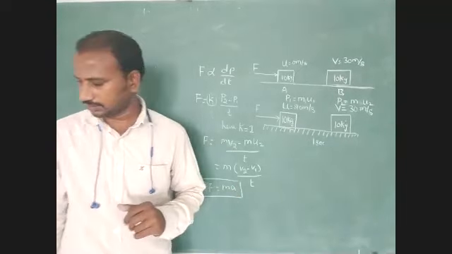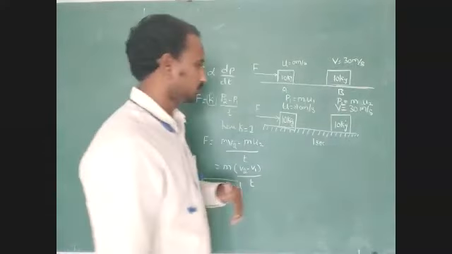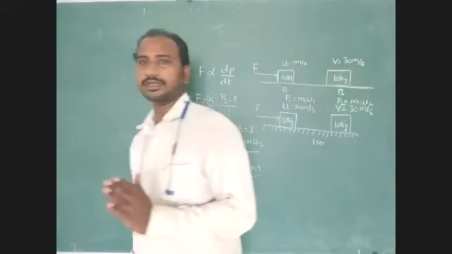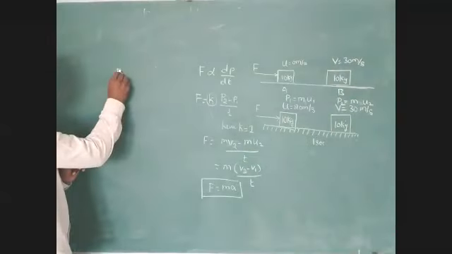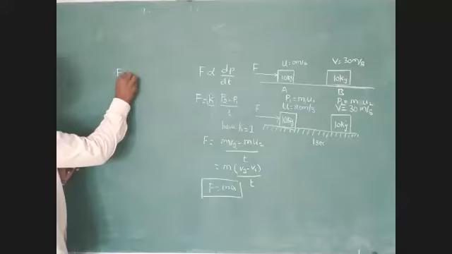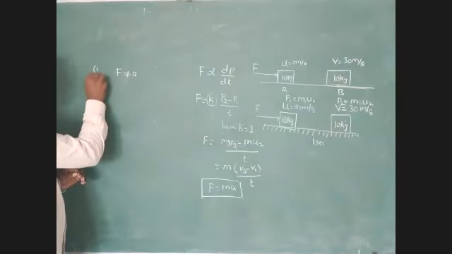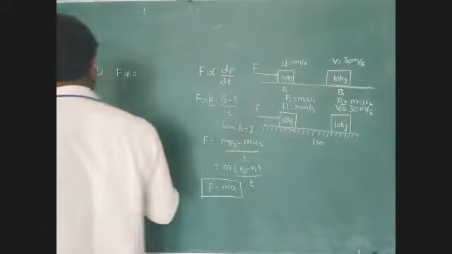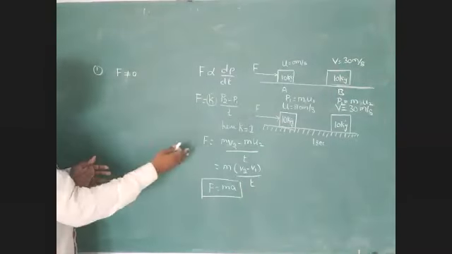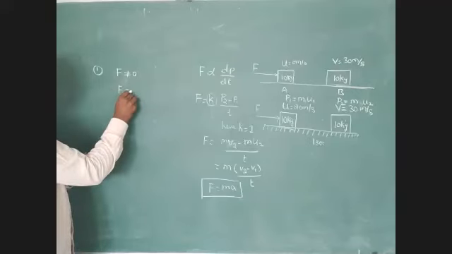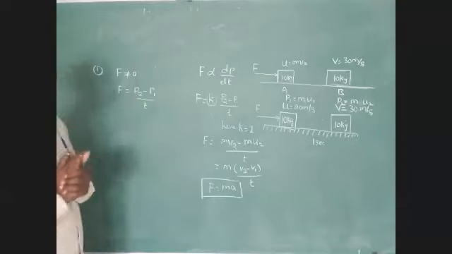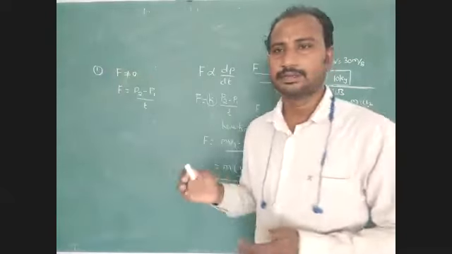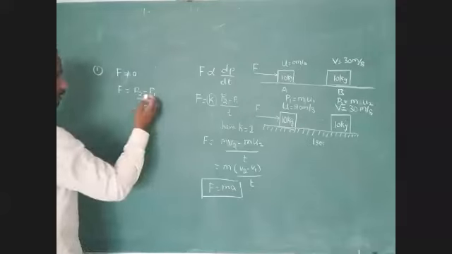Okay, students. Next, this external force we represent as F. That F is not equal to 0. Don't forget this point: F not equal to 0. Then we represented F equal to P2 minus P1 divided by T. Already explained this point for you.